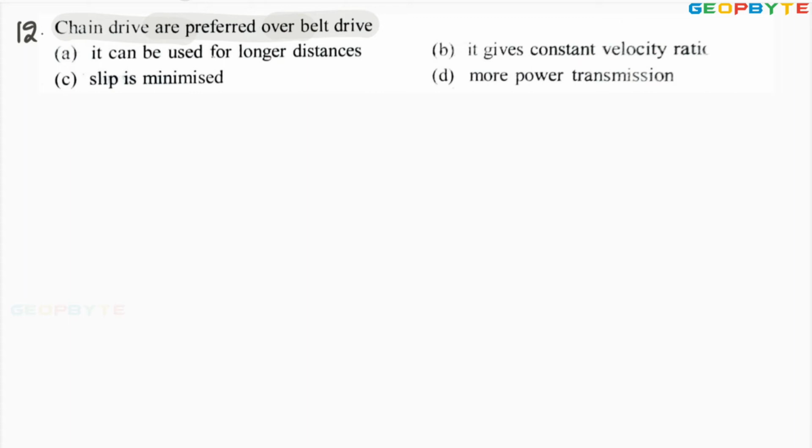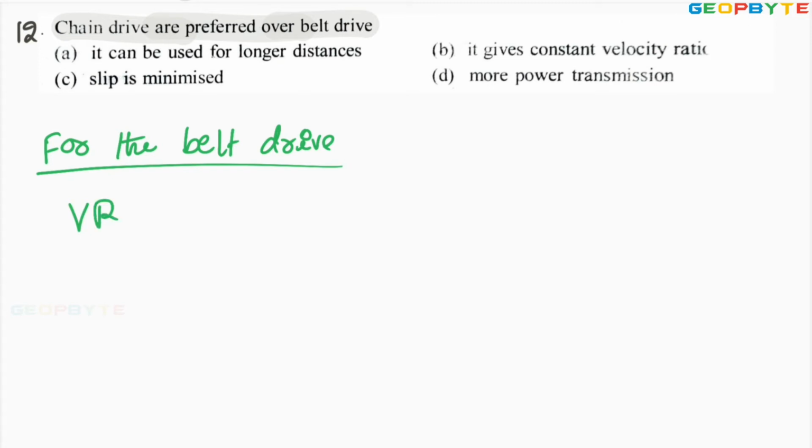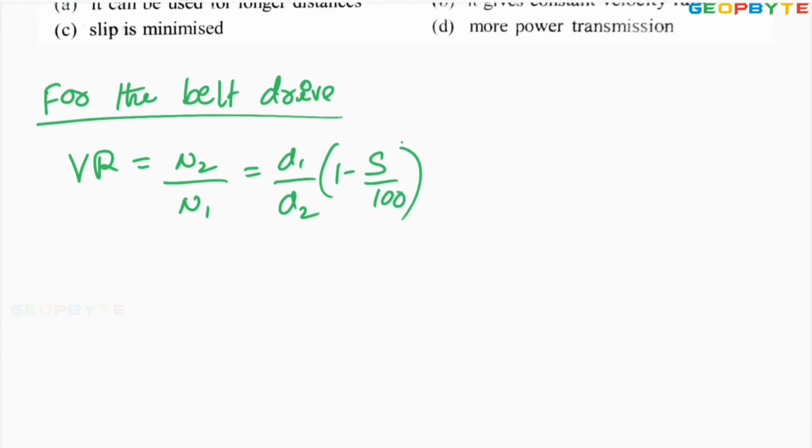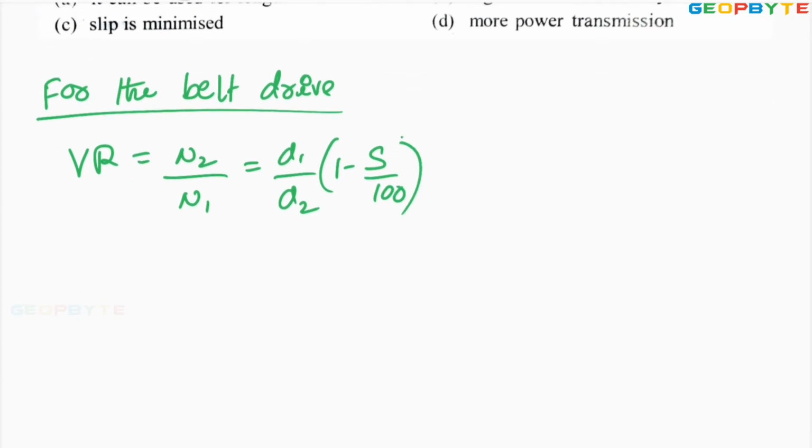For the belt drive, the velocity ratio VR equal to N2 by N1 is equal to D1 by D2. If the slip is considered, 1 minus S by 100. Once the slip is considered, velocity ratio decreases.